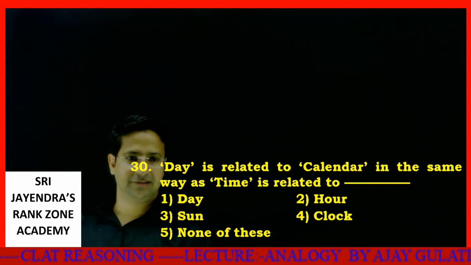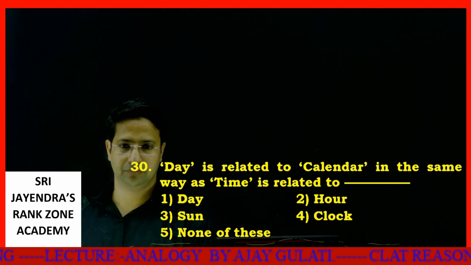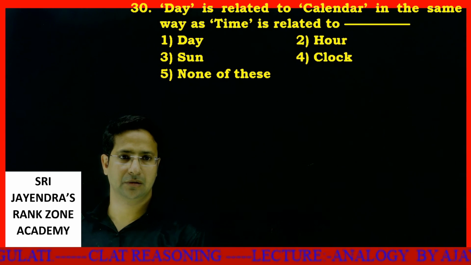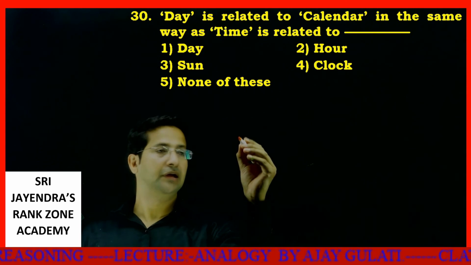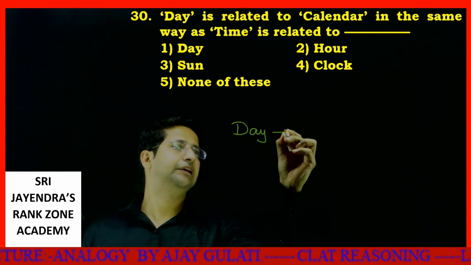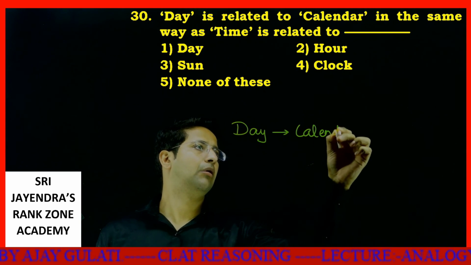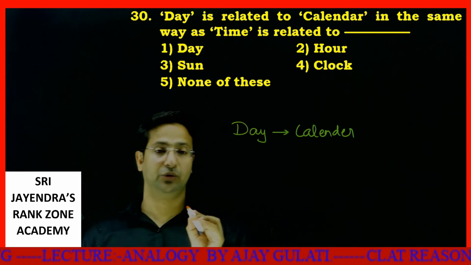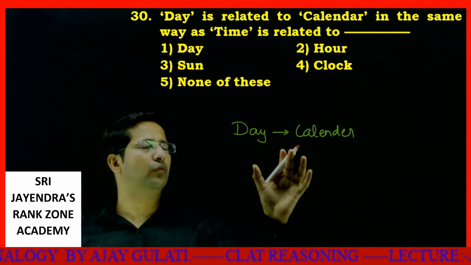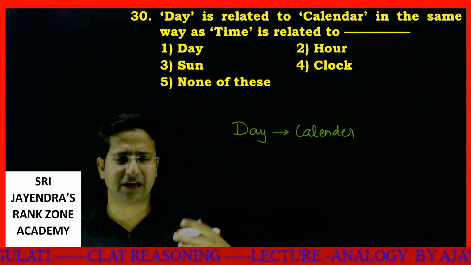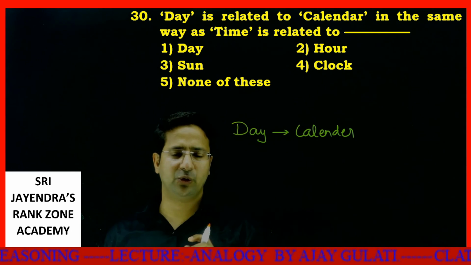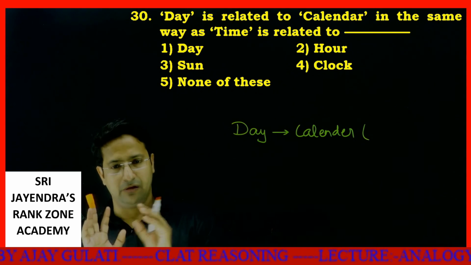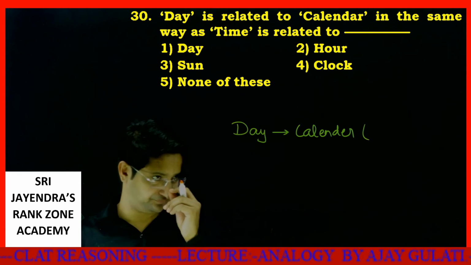Day is related to calendar in the same way as time is related to what? See, students, day and calendar, what is the exact relation? Day may be related to a year, a week, or a month. But when we say day is related to calendar, what is this calendar? Calendar is a tangible thing, where you see the day.